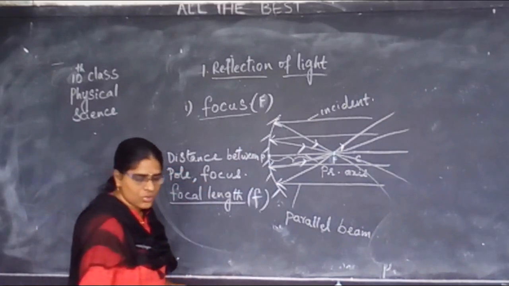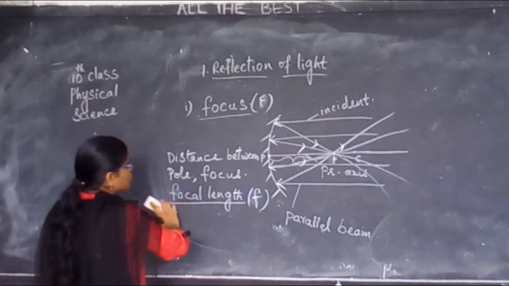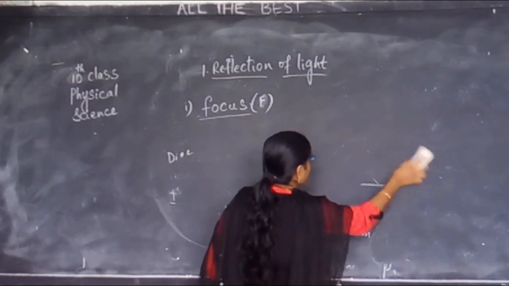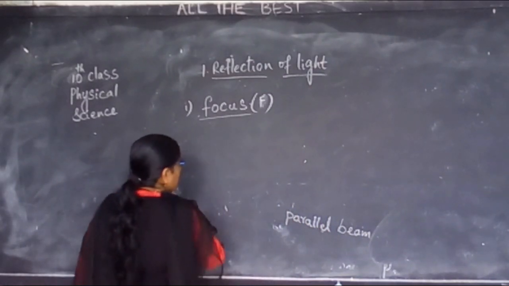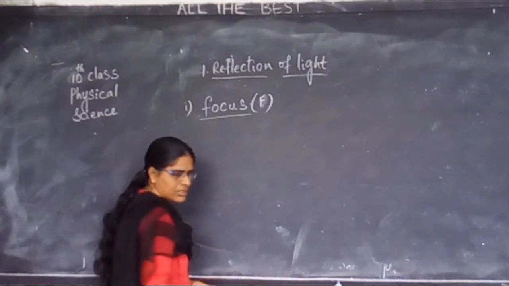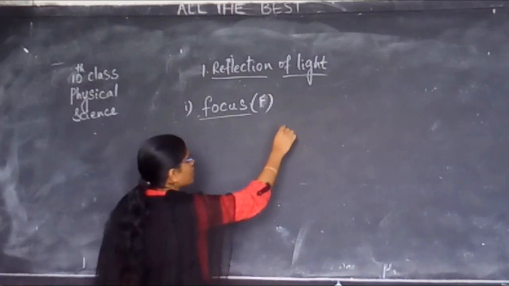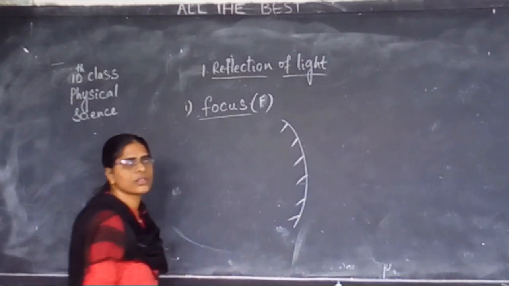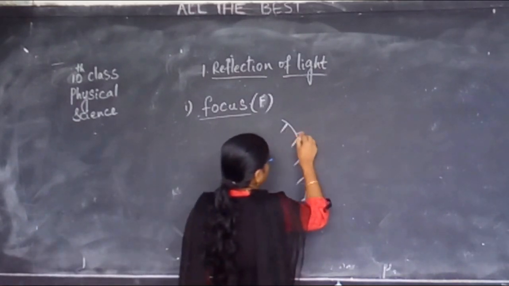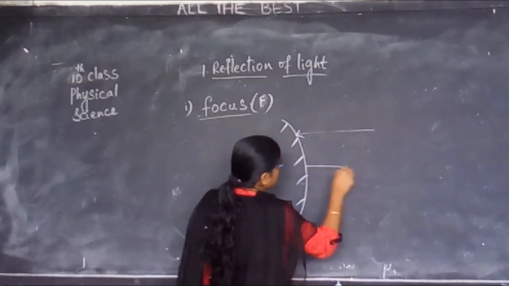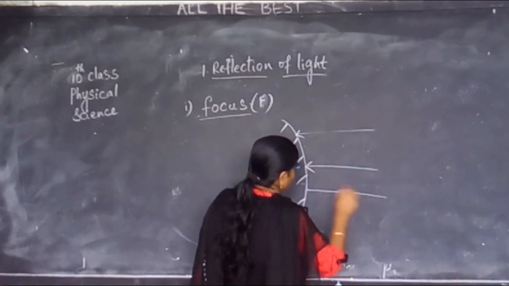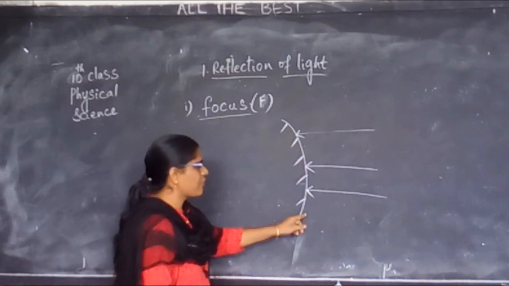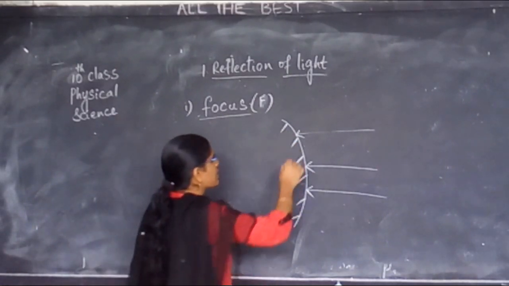Now you may get a doubt. What happens to the definitions in the case of a convex mirror? See here, is this a convex mirror? Yes. Now what am I doing? I am making some rays incident onto the mirror. Now what happened? Is this a reflecting surface? Yes.